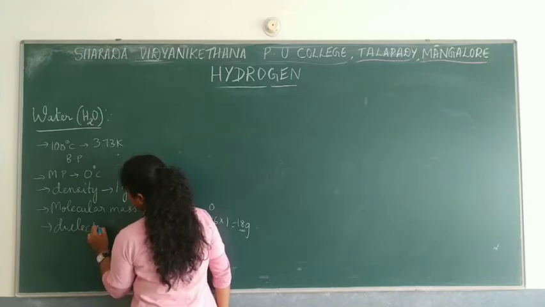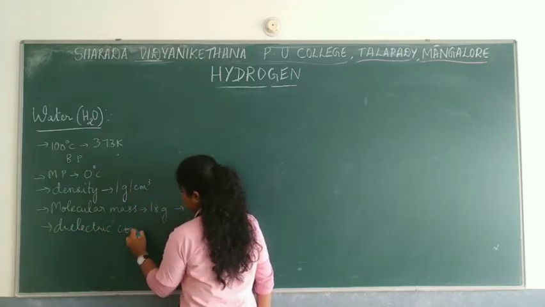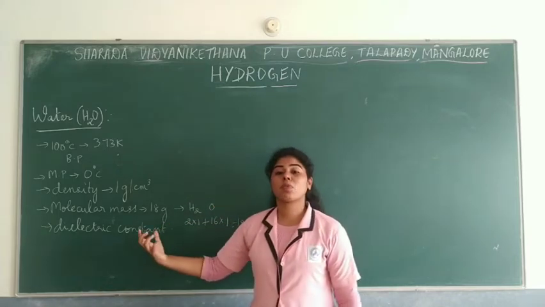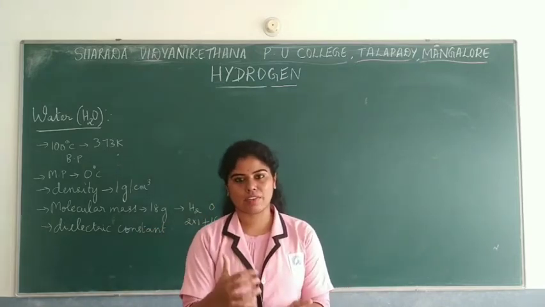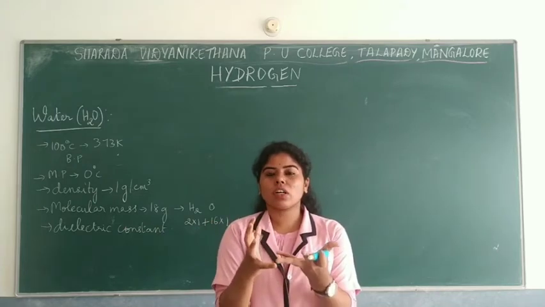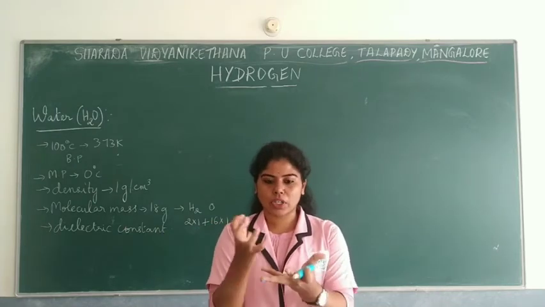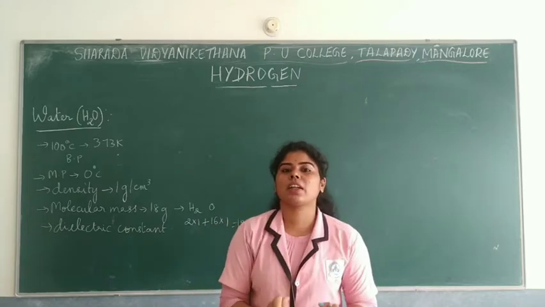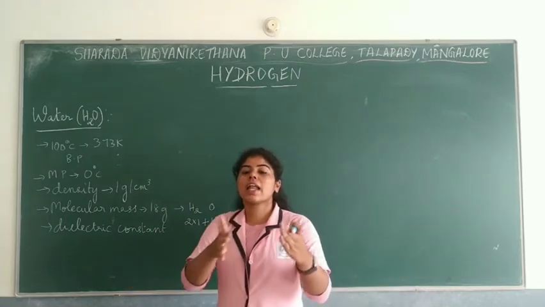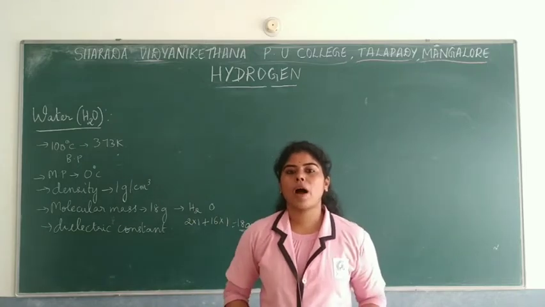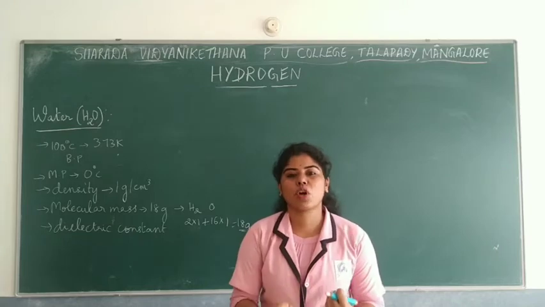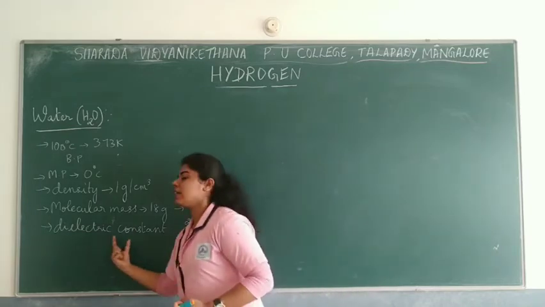Here dielectric constant means, suppose a compound is in an electric field, or electrolysis is taking place. The capacity of that particular substance to absorb the electrical energy, how much it would be, that is the dielectric constant. In an electric field, how much electric energy a compound can absorb, that's the measure, and that's the dielectric constant.